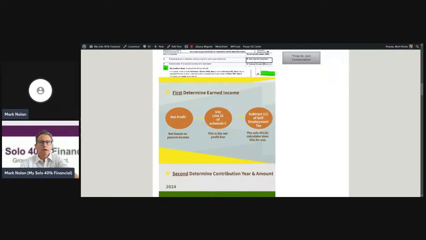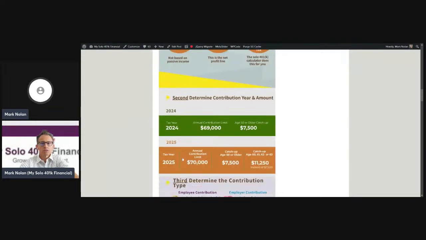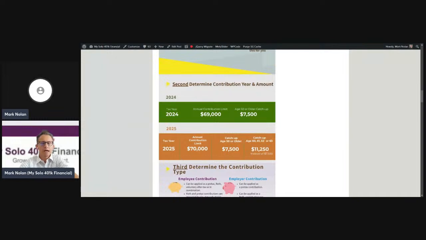And then you have to subtract 1/2 of self-employment tax from that line 31 for making those contributions. So for a sole proprietorship, it's going to be line 31 of your Schedule C. That's the starting figure. You plug that figure into our calculator, and the calculator will subtract 1/2 of self-employment tax, and then you'll be able to make a contribution.